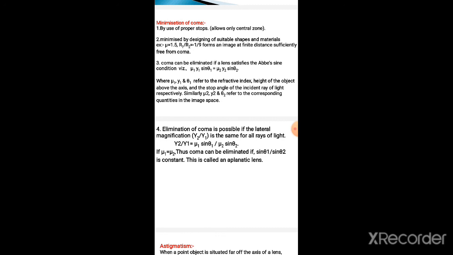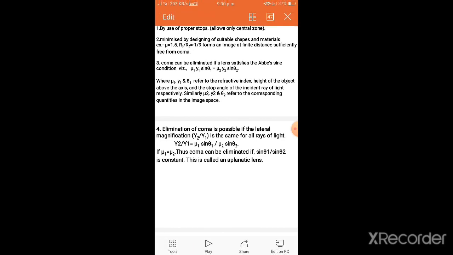If mu1 equals mu2, that is, they have the same refractive index, then coma can be eliminated if sin theta 1 by sin theta 2 equals y2 by y1. This is constant. The lens satisfying this condition, that is, sin theta 1 by sin theta 2 equal to a constant, is known as an aplanatic lens. By using an aplanatic lens, we can eliminate coma.